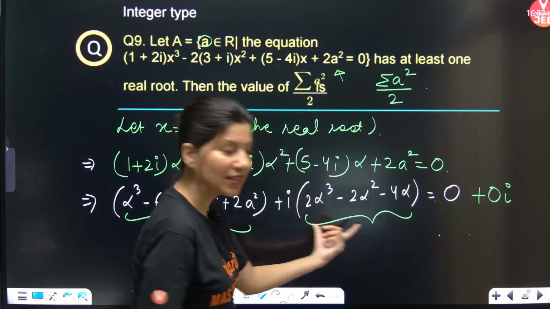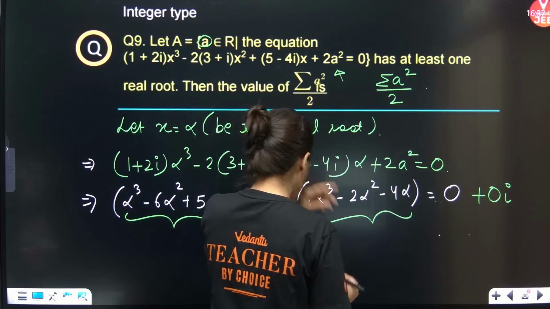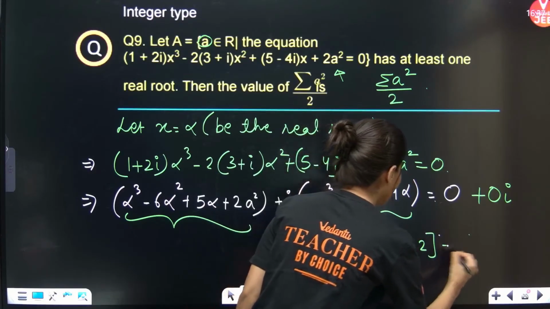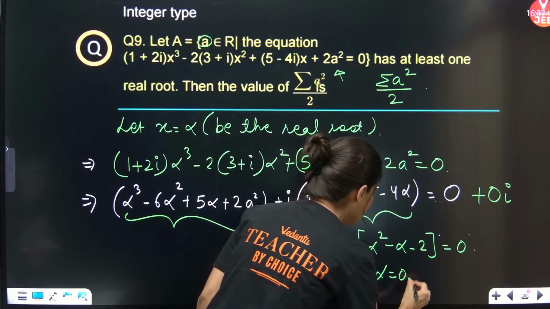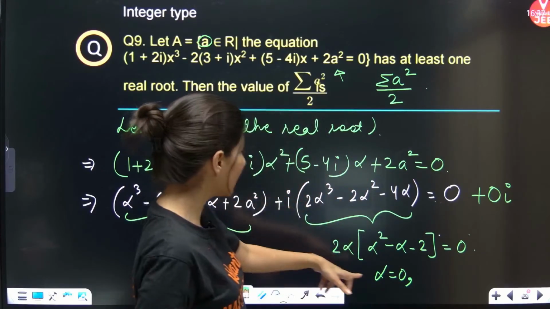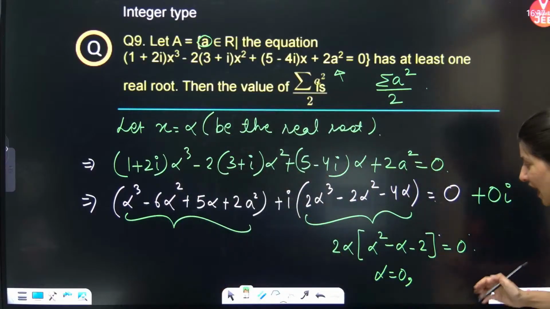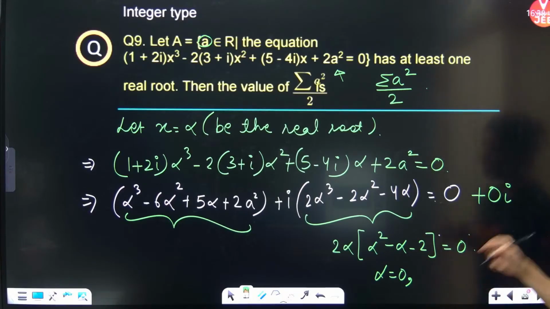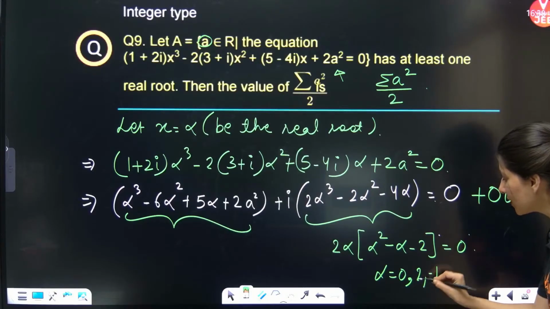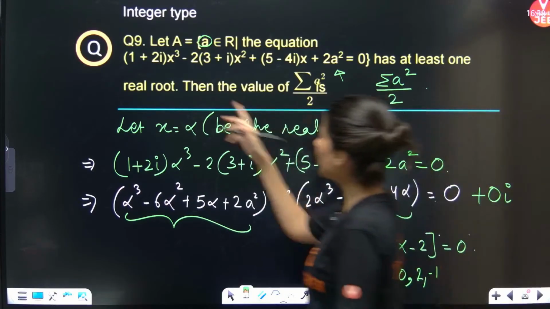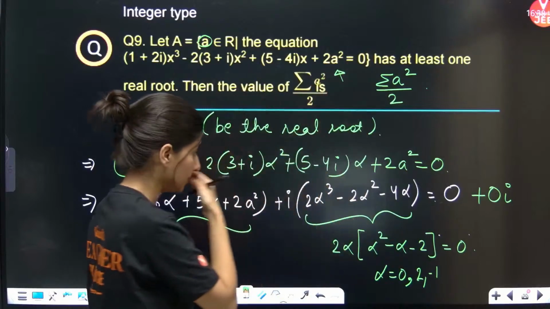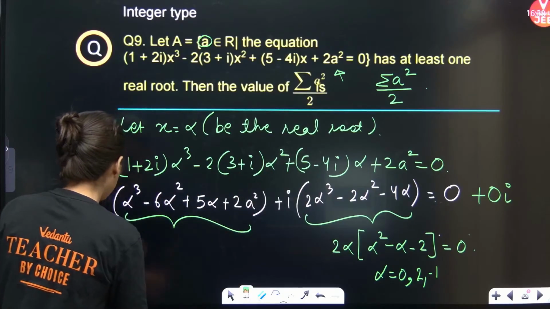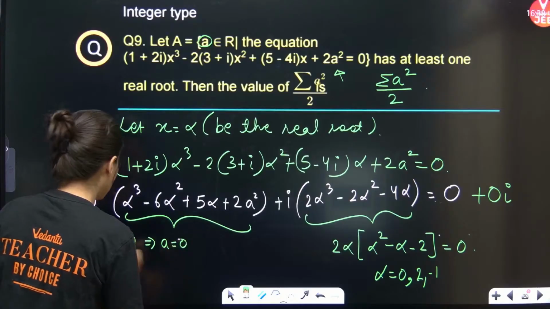Let's first focus on this because this seems to be easier. So 2 alpha you can take common, so alpha square minus alpha minus 2 is equal to 0. So from here alpha is 0, that is one real root. Then alpha will be 2 comma minus 1. If you put alpha equal to 0 in the real part, this implies your a is also 0, first thing.